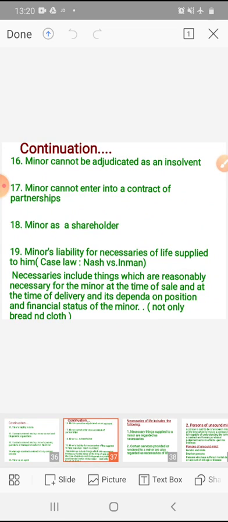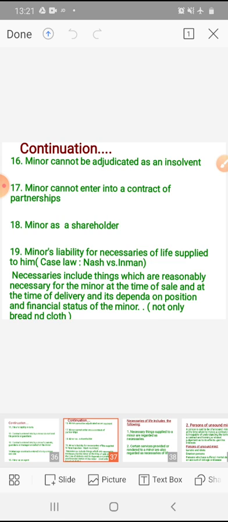The 16th one, minor cannot be adjudicated as an insolvent. It's nothing but minor cannot be declared as an insolvent person. If he lost anything, we cannot declare him an insolvent person because of his inexperience, and we should protect the minor. Law should protect the minor, right? In that sense, he cannot be declared as an insolvent. This is because he is incapable of contracting any debts.